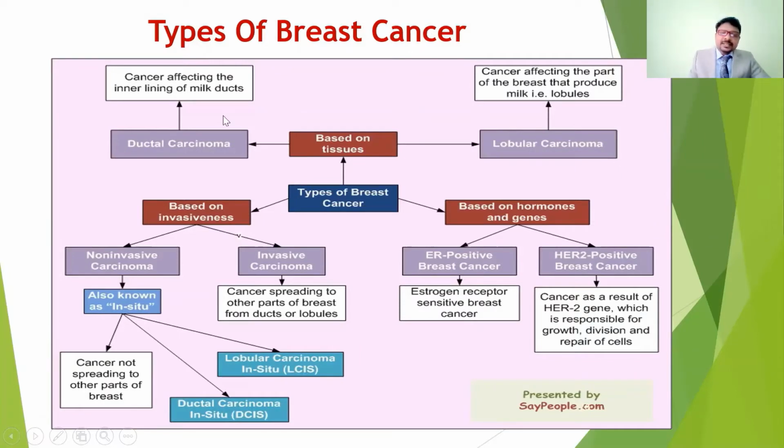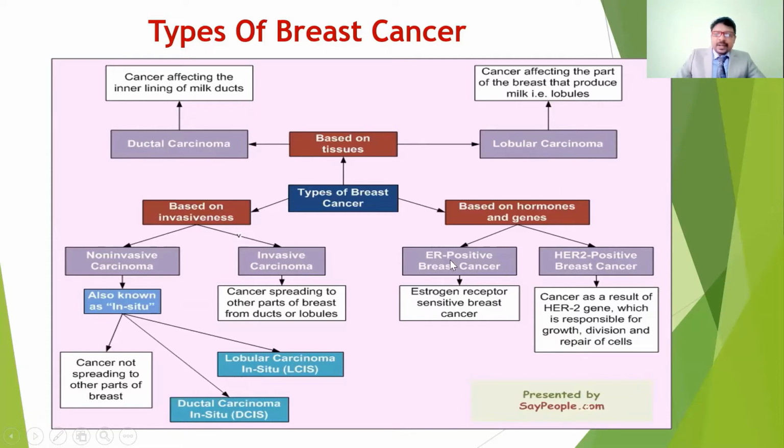The cancer affecting the inner lining of the milk ducts, where the milk is produced, is called ductal carcinoma. And the cancer affecting the parts of the breast that produce the milk, the lobes, is called lobular carcinoma. The ducts carry the milk from the lobules to the nipple region, so that is called ductal carcinoma.